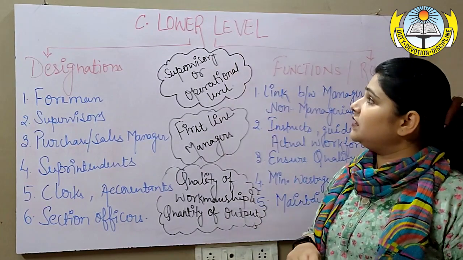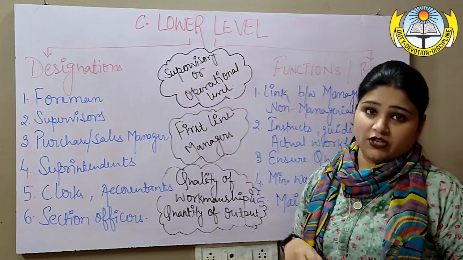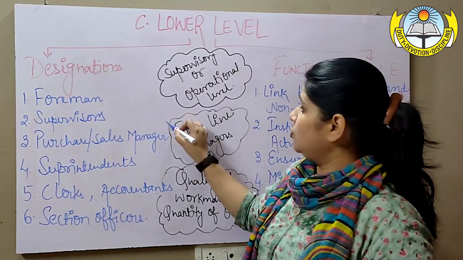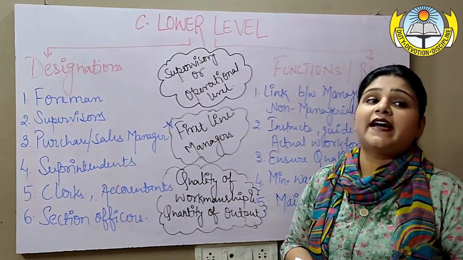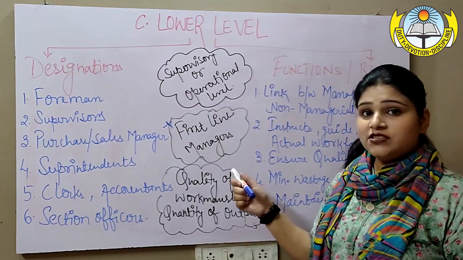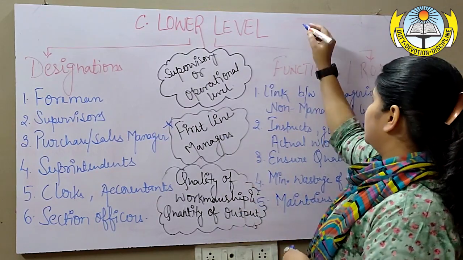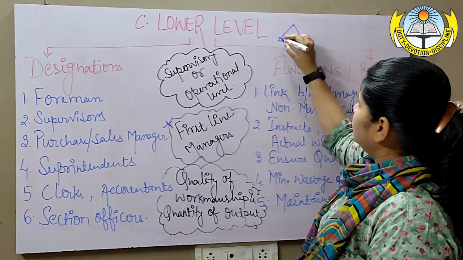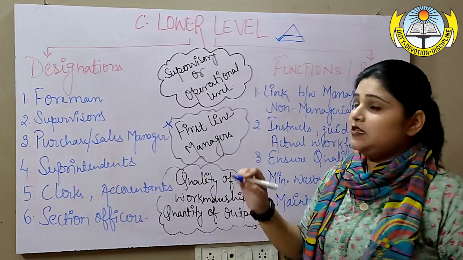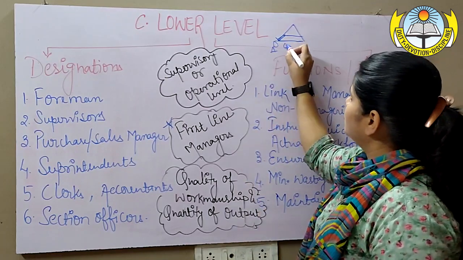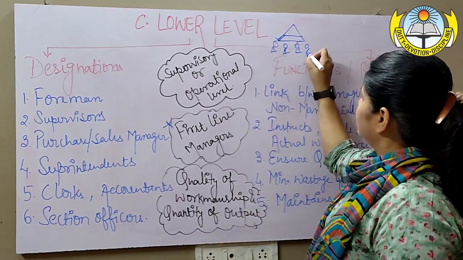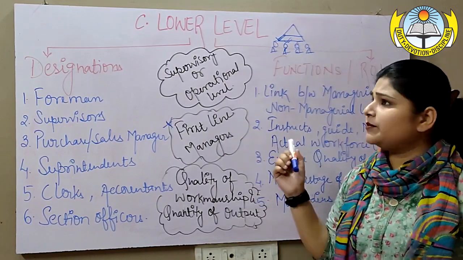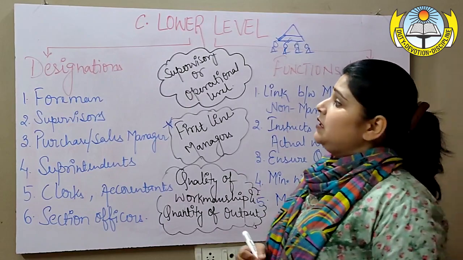Now, the lower level is also known as the supervisory level or operational level. This is one very important name: the lower level is also known as the first line managers. They are the first line managers because right in the managerial hierarchy, if you see in this triangle, they are the very first level which is working right over the workers. So they are known as first line managers. Right, let us see what are the major designations that come under this level.